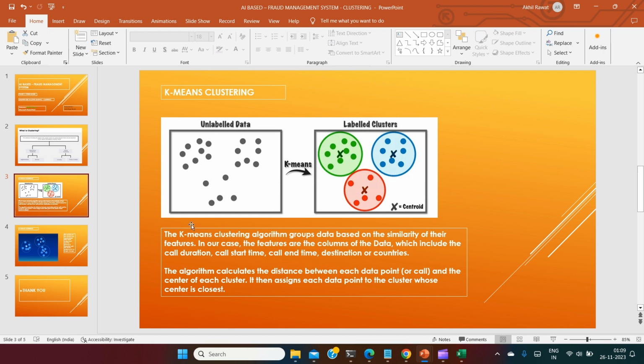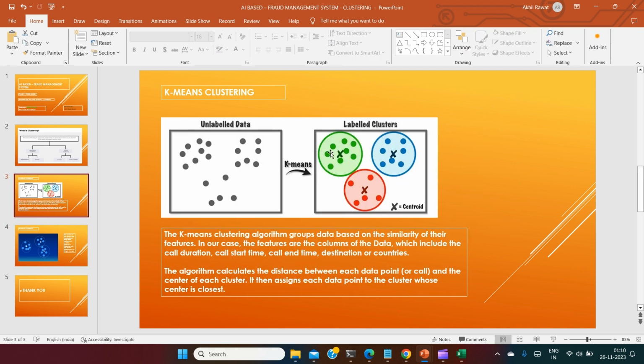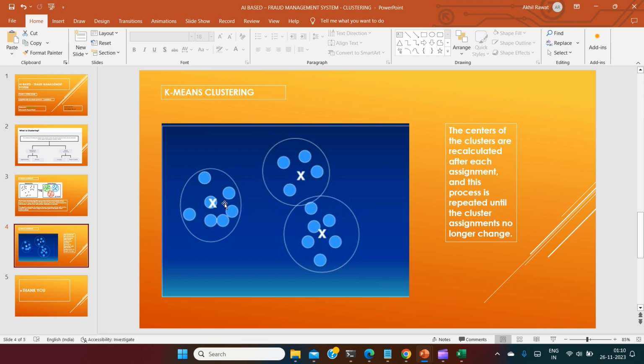Let's go to the next slide. What is a centroid? A centroid, as you all know, is the point which is the center of the circle. Firstly they were randomly selected. Again, they will be selected by the algorithm, and then the distance to every data point will be measured again.